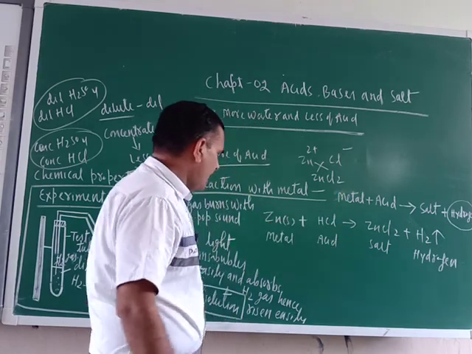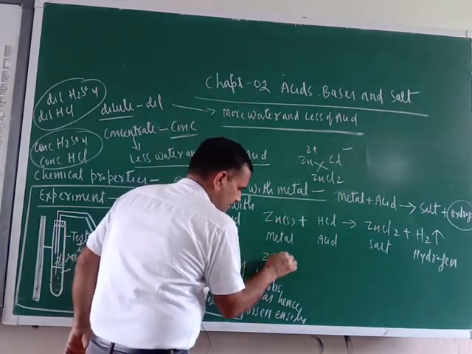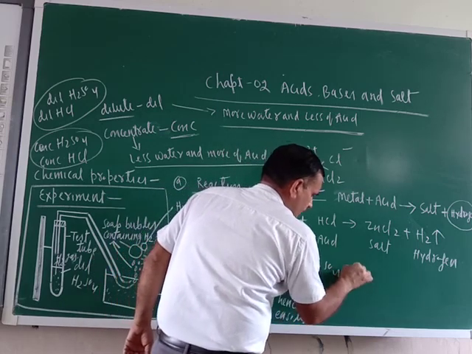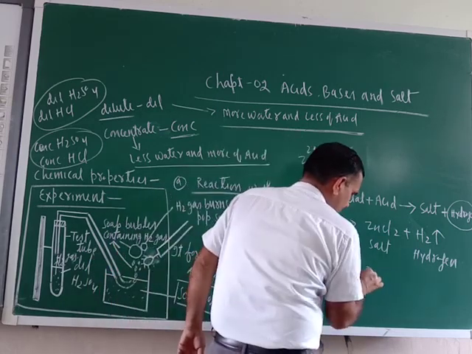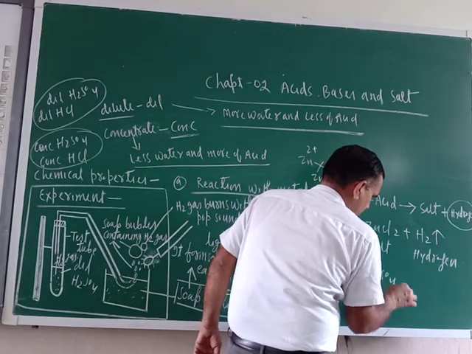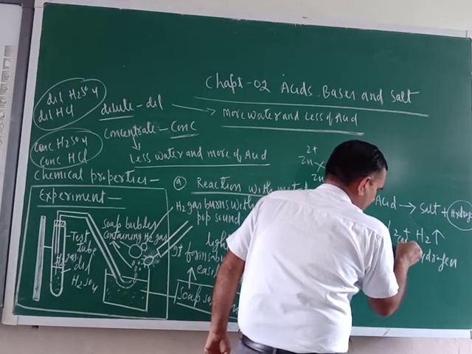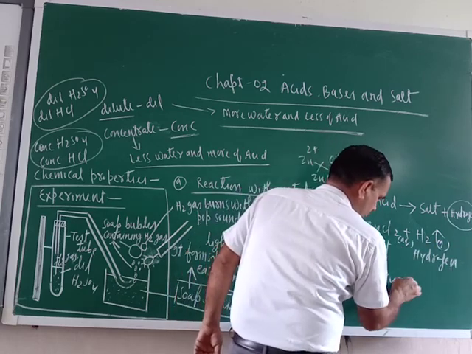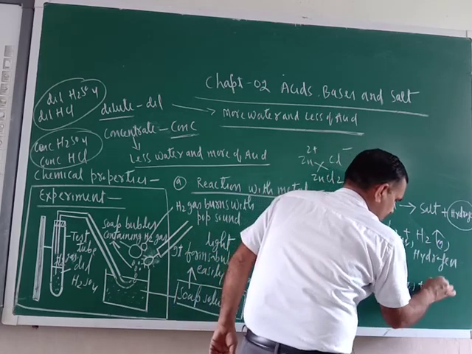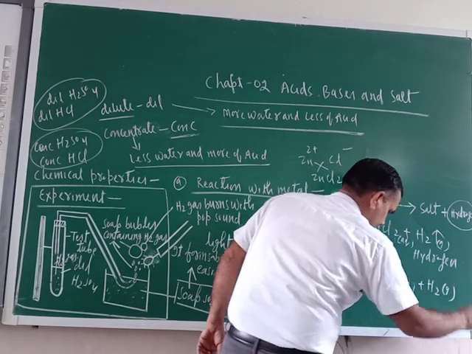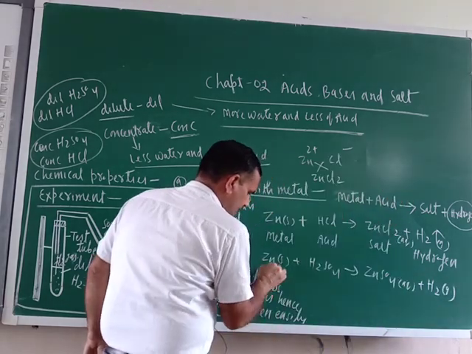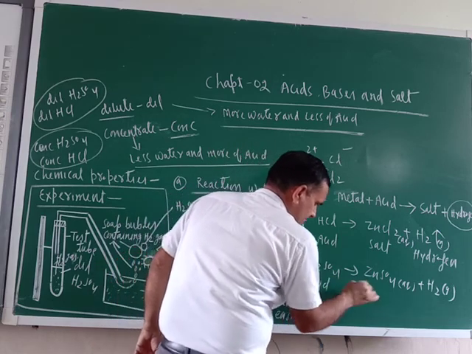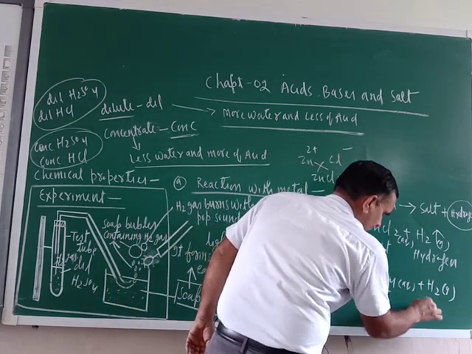Now you may take solid zinc and its reaction with H2SO4. Zn plus H2SO4. This is metal, this is acid, this is salt, and this is hydrogen.